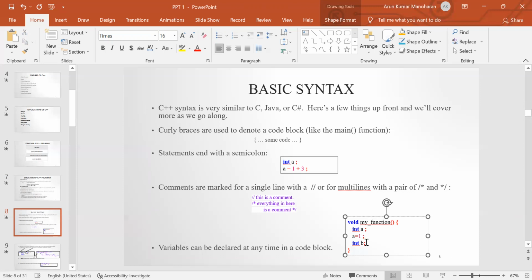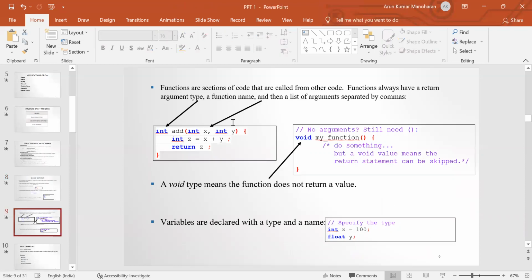followed by again declaring another variable. Here we have declared this variable b. Whereas in C language, first we have to declare the variable, and then next we can assign some values. Whereas in C++, first we can declare this variable A and then assign some value for variable A. Next we can declare this variable B and then assign some values for this variable B. And the next one, the functions.